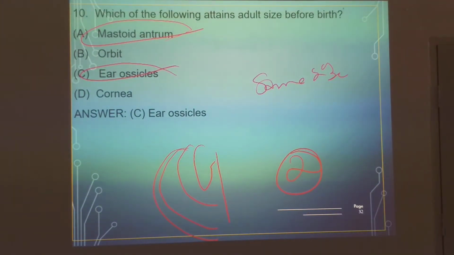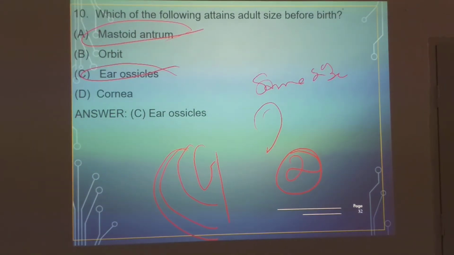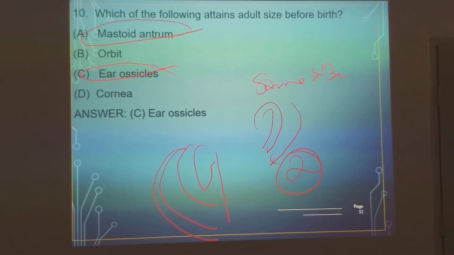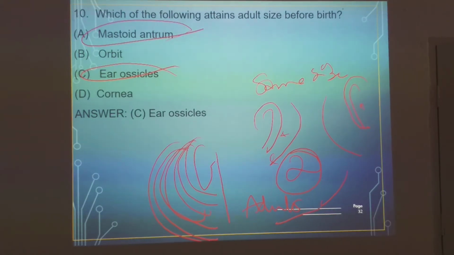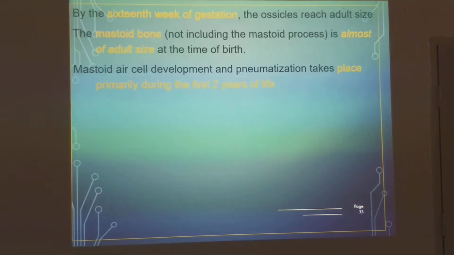So that is why in a child, if you are doing ear surgery, you have to give the incision far away, because you will damage the facial nerve. The mastoid grows and grows, and buries the facial nerve in adults. In a child you will damage the facial nerve. So when doing ear surgery, you have to give the incision a bit backwards. Keep that in mind.